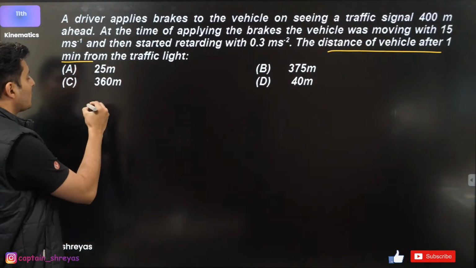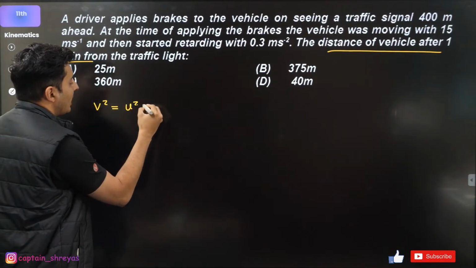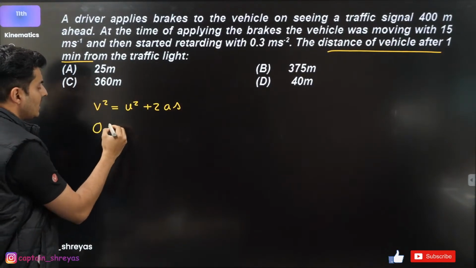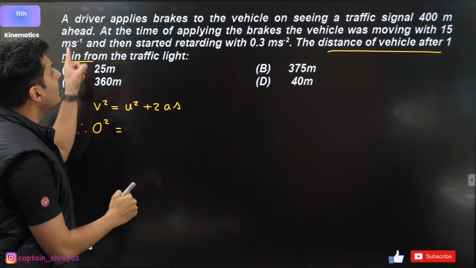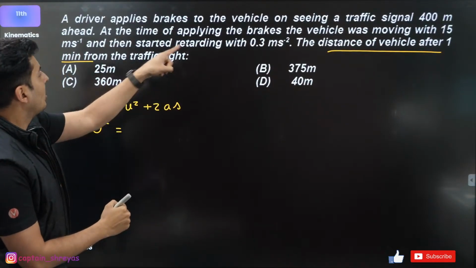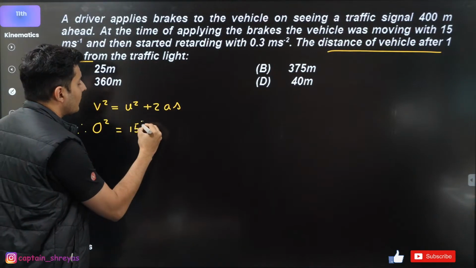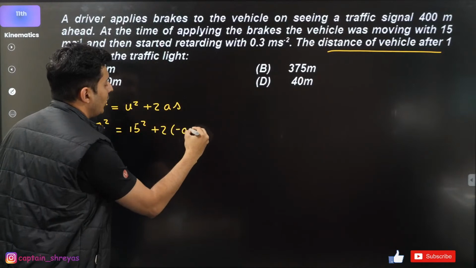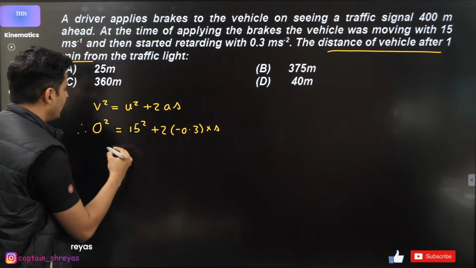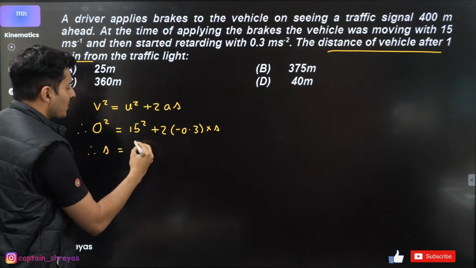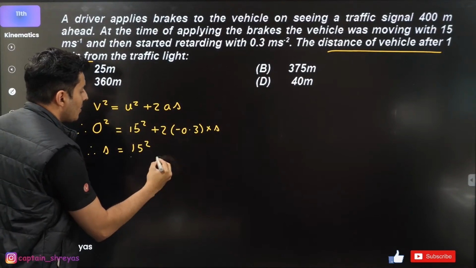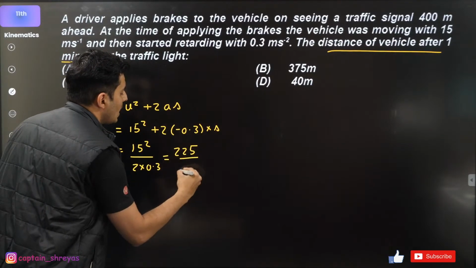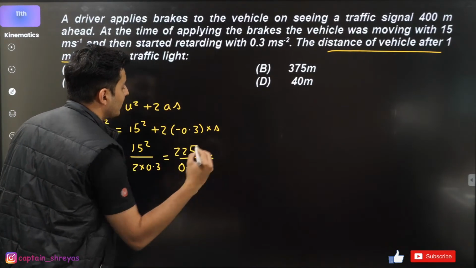Which equation are you going to use? V square is u square plus 2as. Do you know the final velocity? Yes, it's 0. Do you know the initial velocity? I think I know it. What was his speed? 15. So 0 is 15 square plus 2 into retardation, so that is minus 0.3 into your displacement. So therefore the displacement will be nothing but 15 square by 2 into 0.3, which is basically 225 divided by 0.6. How much is it going to be?